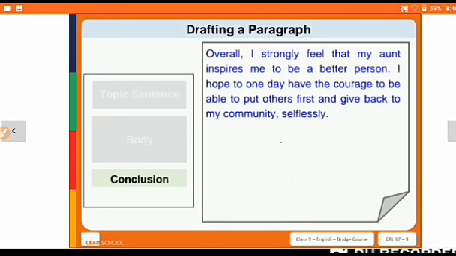The conclusion part. Overall, I strongly feel that my aunt inspires me to be a better person. I hope to one day have the courage to be able to put others first and give back to my community selflessly.